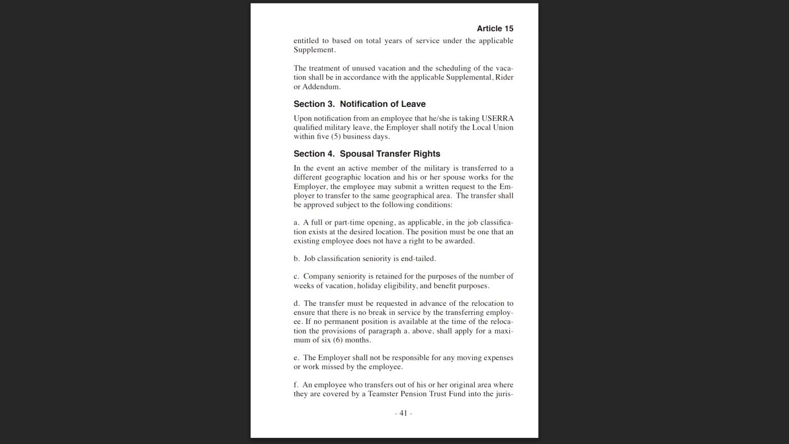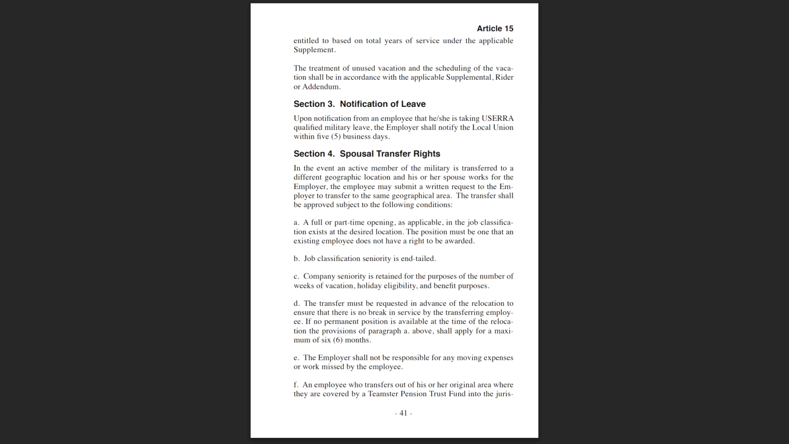Section 4. Spousal Transfer Rights. In the event an active member of the military is transferred to a different geographic location and his or her spouse works for the employer, the employee may submit a written request to the employer to transfer to the same geographical area. The transfer shall be approved subject to the following conditions. Subsection A. A full or part-time opening, as applicable in the job classification, exists at the desired location. The position must be one that an existing employee does not have a right to be awarded.